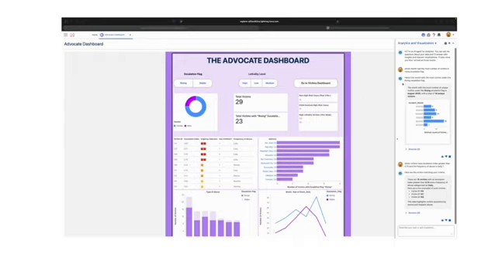What makes this especially powerful is Tableau Next Concierge. Instead of just reading charts, advocates can ask questions in plain language like which month has the most number of victims in rising escalation category, or who are the victims in high risk level living in San Jose, and get back instant answers with the right chart or insight. It turns dashboards into conversations with the data, saving time and enabling faster action.